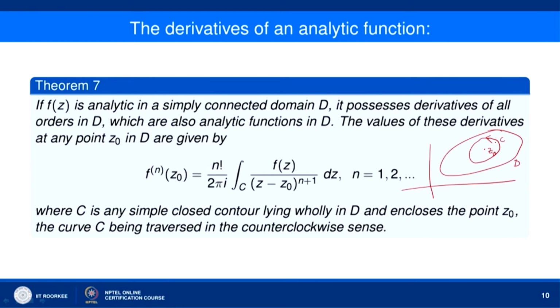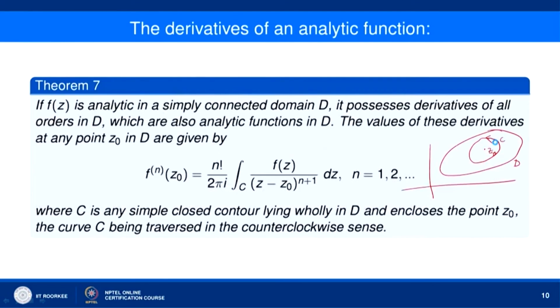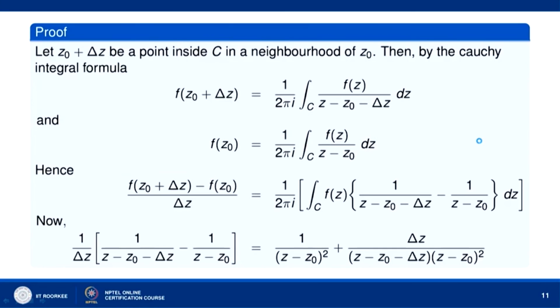Now, let us take a point z naught plus delta z inside C, in a neighborhood of z naught. Then we can apply Cauchy integral formula.